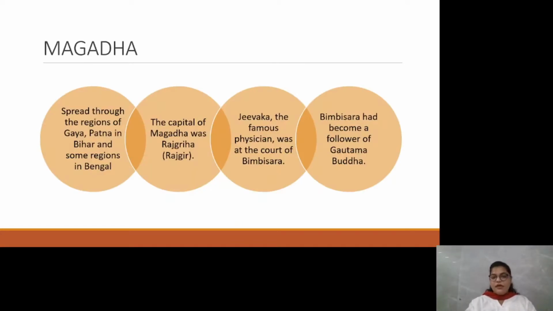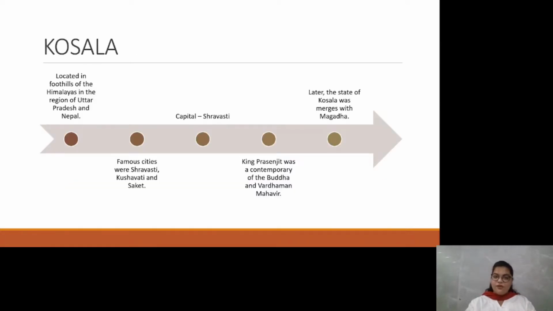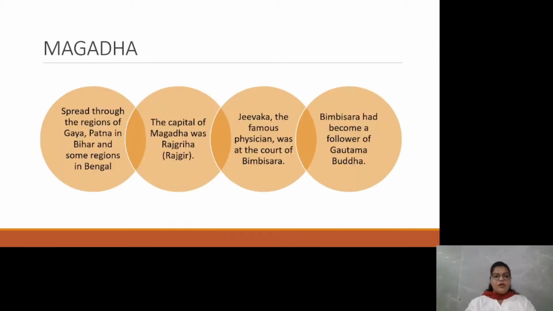Can you all name the two Mahajanapadas that Magda had acquired? That's correct. It was Avanti and Kosla. Magda was spread throughout the regions of Gaya, Patna in Bihar, and some regions in Bengal. The capital of Magda was Rajgir.